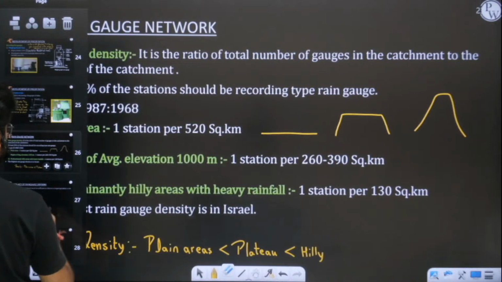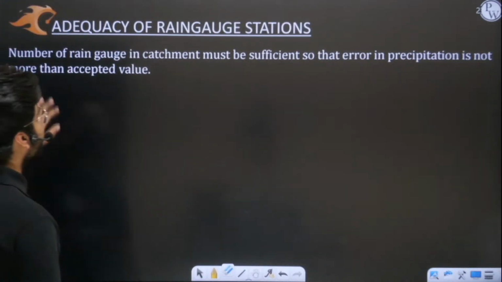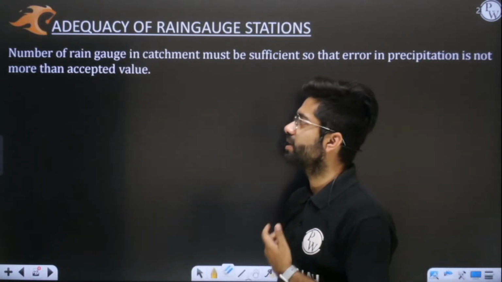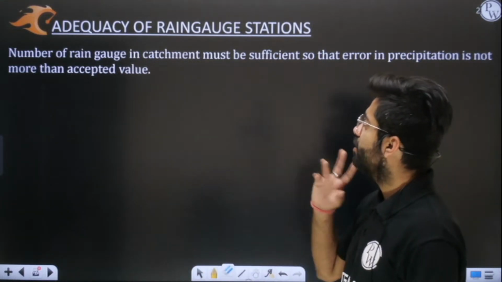Yes, this is it. I have already told you that this is the last line that we are going to discuss today. We'll catch up tomorrow with the next class. Okay. So now what this is saying: adequacy of rain gauge station.